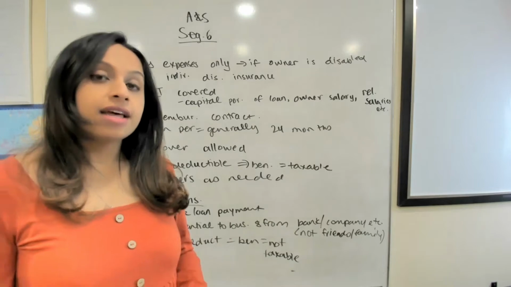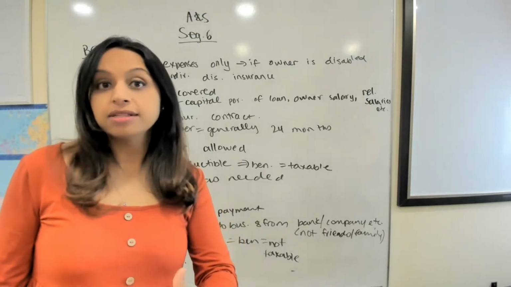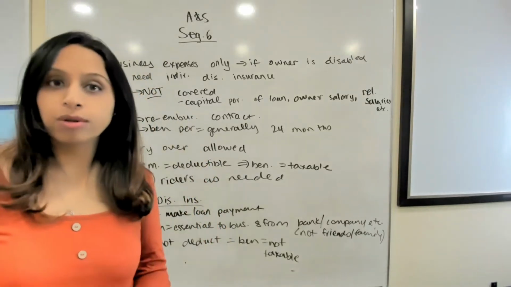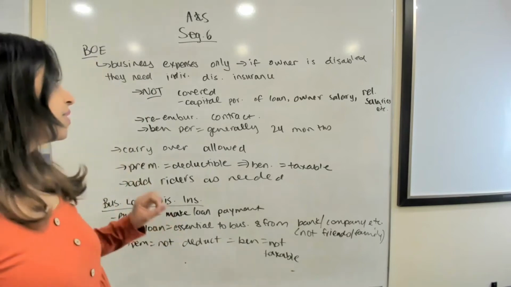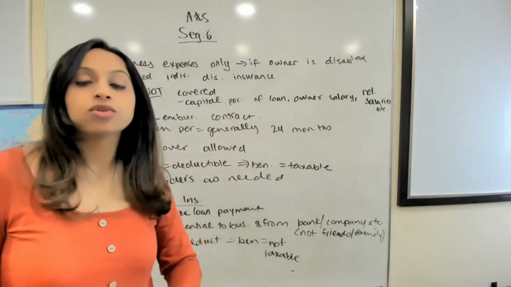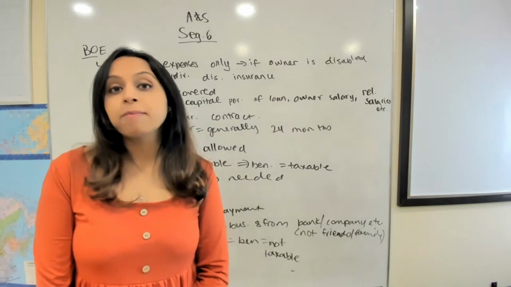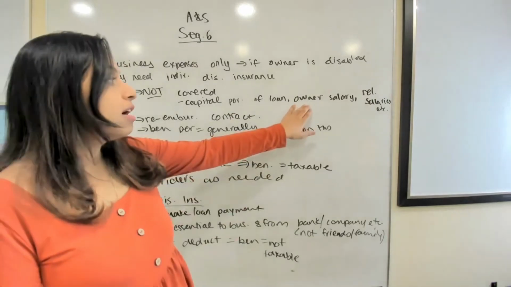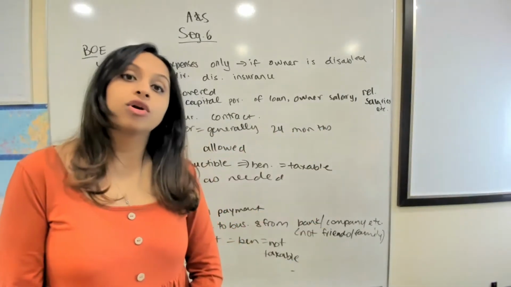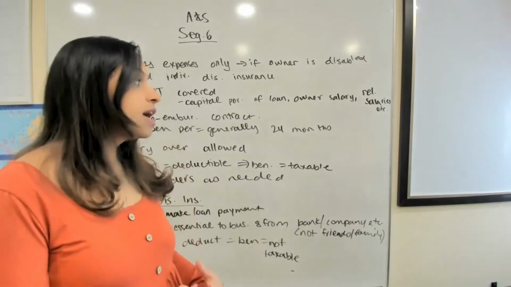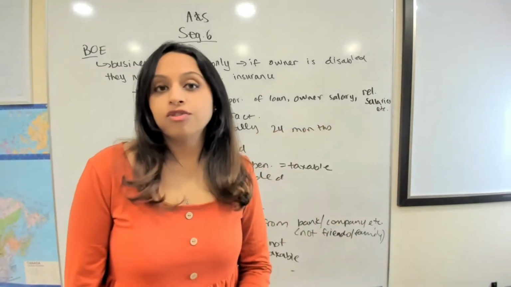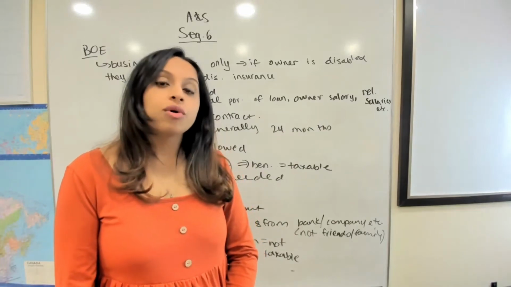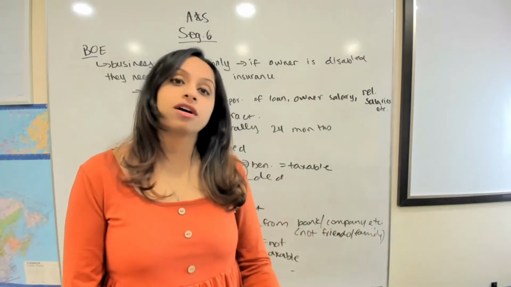What's important here is that for a loan payment, it will cover the interest, right? It will not cover the capital portion. So that's important. What's not covered is the capital portion of a loan. So if you took out a loan for the business, it will make payments on the interest only, not for the capital portion. It will not cover the salary of the owner. So they need to have their own separate insurance to cover themselves. And it will not cover the salaries if you hire any relatives, it will not cover their salary. Also, if you hire a replacement for the owner, it will not cover that salary.